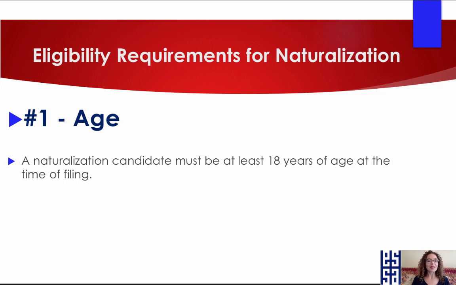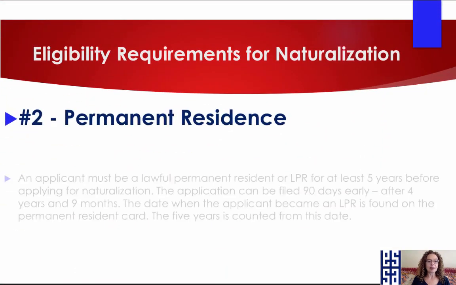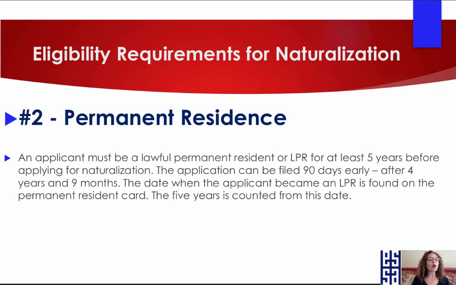Okay. So, number 2, permanent residence. An applicant must be a lawful permanent resident, or LPR, for at least 5 years before applying for naturalization. The application can be filed 90 days early, so after 4 years and 9 months, you can apply. The date when the applicant became an LPR is found on your green card, so you're going to use that date, not necessarily the date when you came.